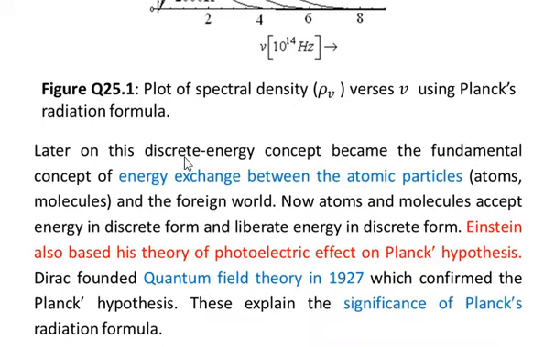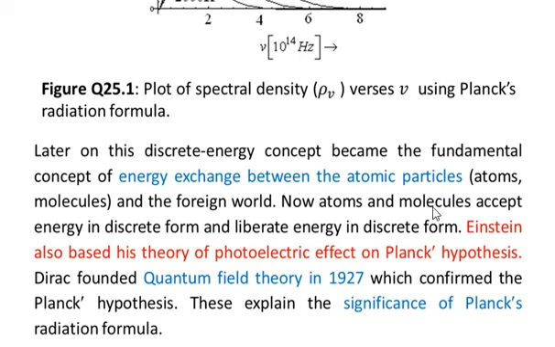Later on, this discrete energy concept became the fundamental concept of energy exchange between atomic particles, from atom to atom or within the atoms, and between molecules and within the molecules. The energy from the outside world to these particles will also be exchanged in discrete form.